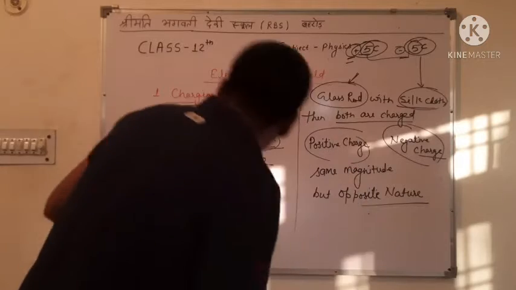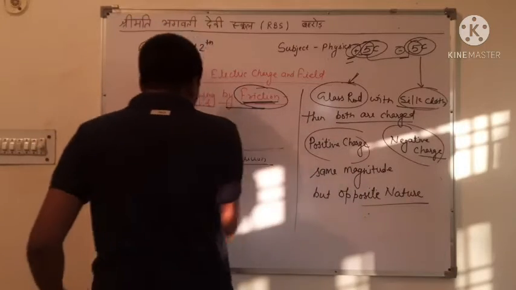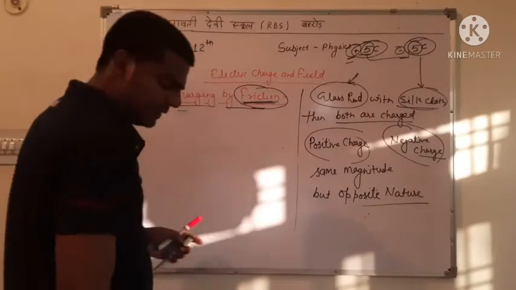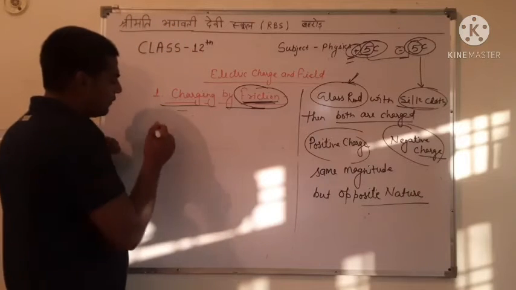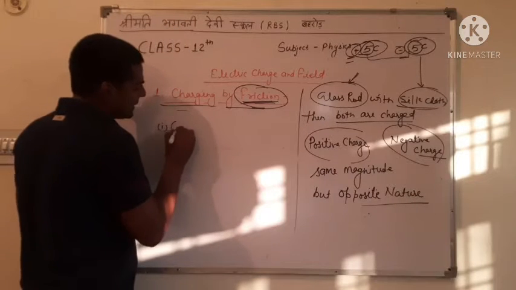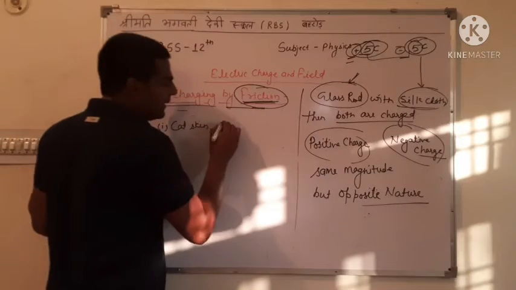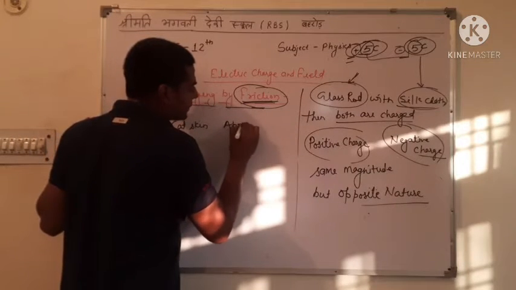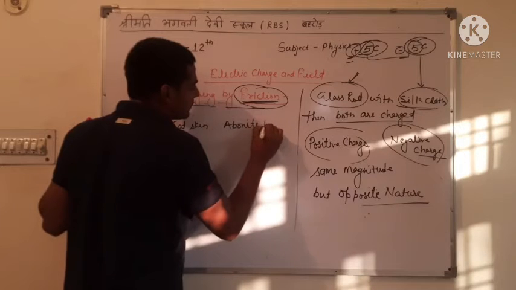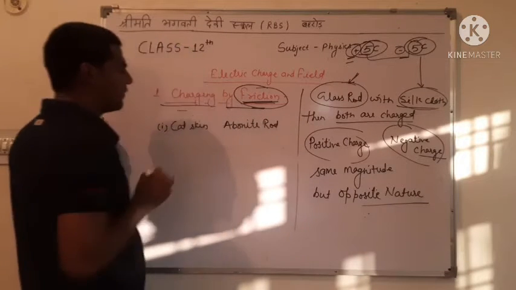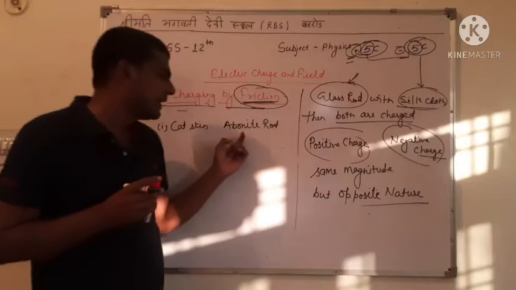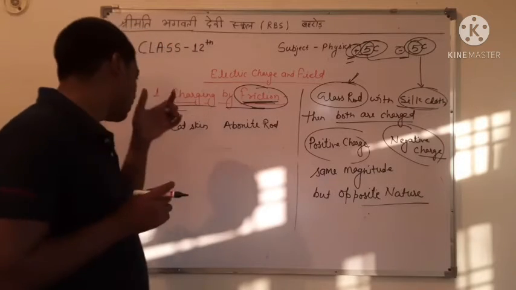Take the next example. We have two bodies: first is cat skin and second is ebonite rod. At first both are uncharged.